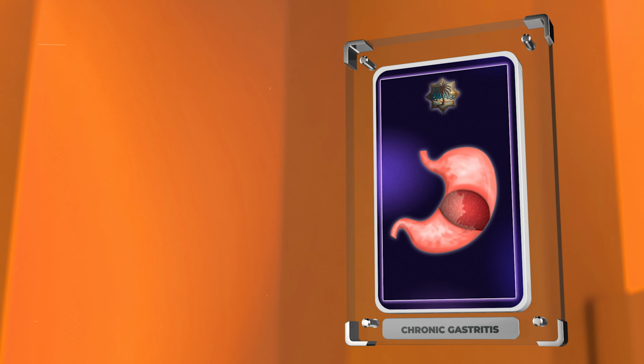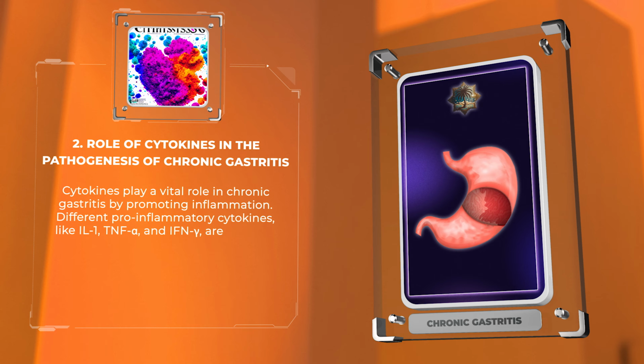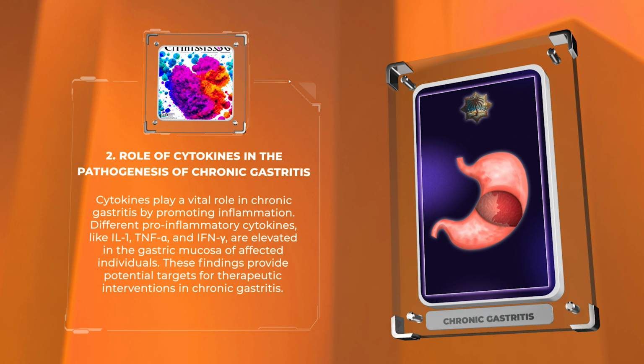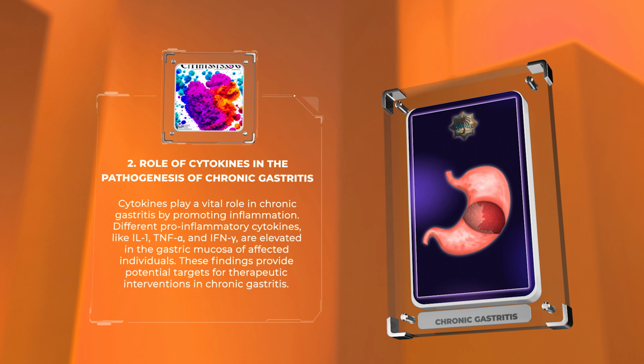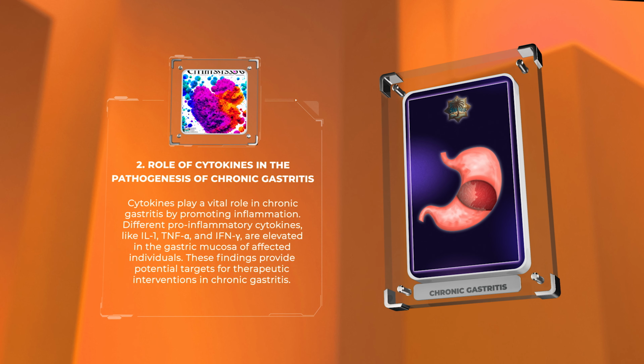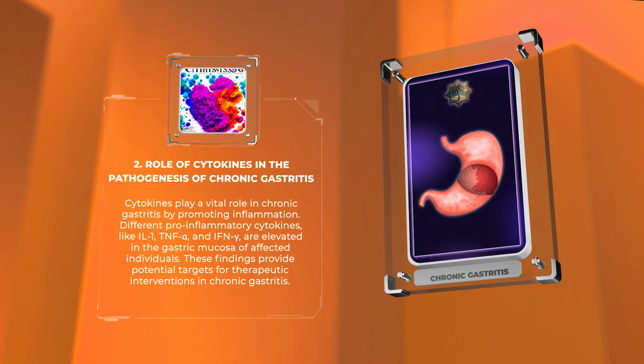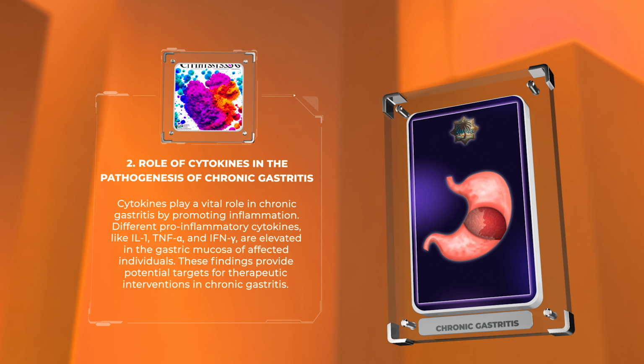Cytokines play a vital role in chronic gastritis by promoting inflammation. Different pro-inflammatory cytokines, like IL-1, TNF-alpha, and IFN-gamma, are elevated in the gastric mucosa of affected individuals. These findings provide potential targets for therapeutic interventions in chronic gastritis.